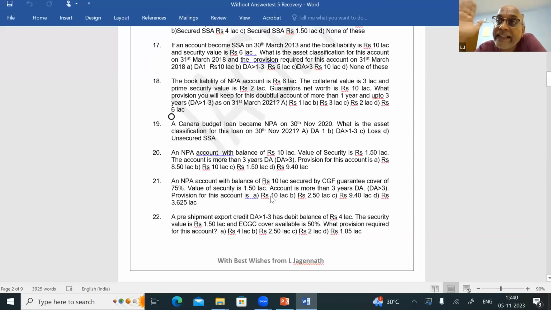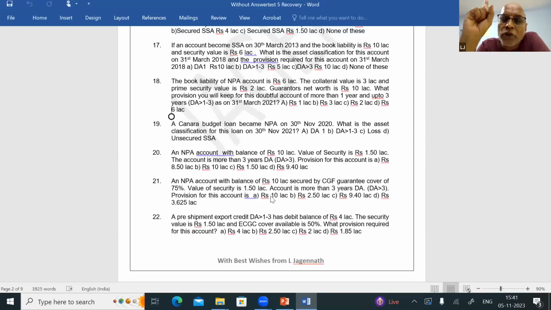If there is a guarantee cover available to the loan, to the extent of the guarantee cover, we need not keep provision. Again, I repeat. Whenever there is a guarantee cover, to the extent of guarantee cover, we need not keep provision if it is either DA1, DA more than 1 up to 3, or DA more than 3. But if it is a substandard asset, whether government guarantee is there or not, you have to keep provision of 25%, 20%, 15% on the book liability.